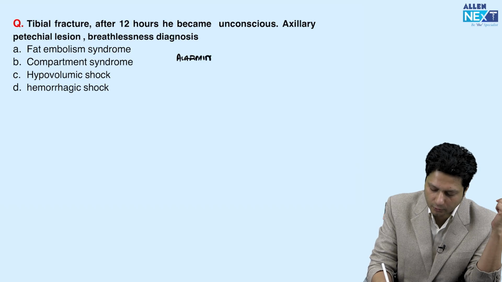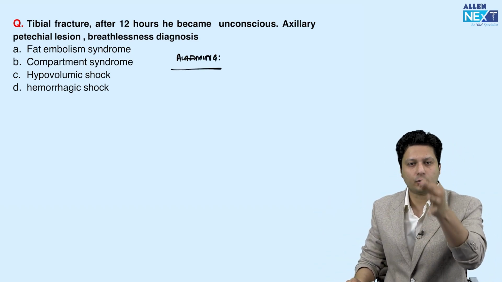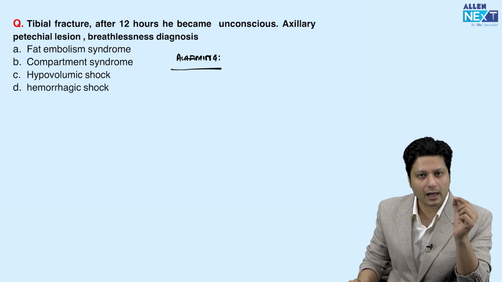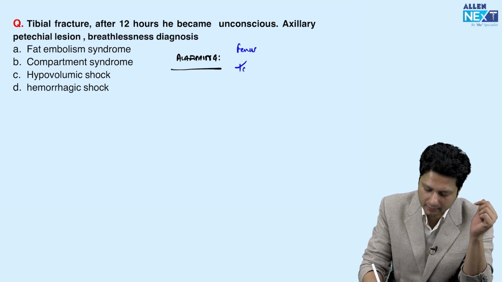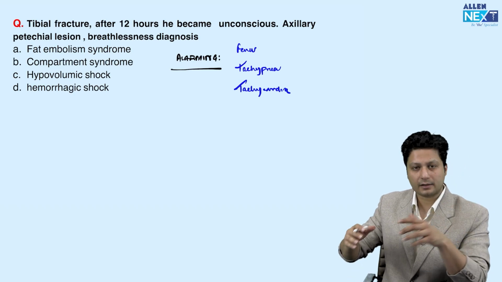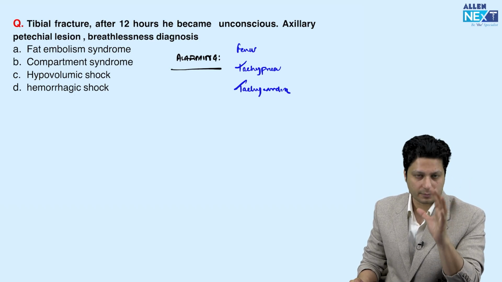A patient with a long bone fracture is already admitted in your ward, waiting to get surgery done. The alarming features are fever, tachypnea, and tachycardia. These are the clinical alarming features for fat embolism syndrome.